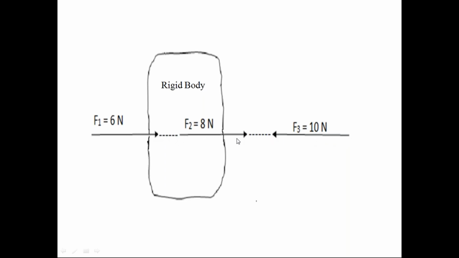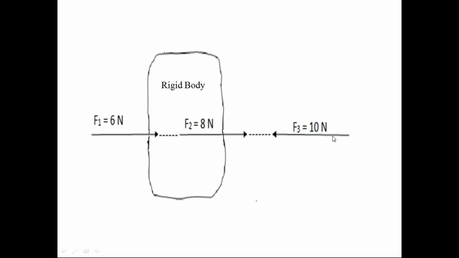Since we have 3 forces, we call the 3 forces as force system. But in this force system, the line of action of F1, line of action of F2, line of action of F3 lying on the same straight line. We call this force system as collinear force system.